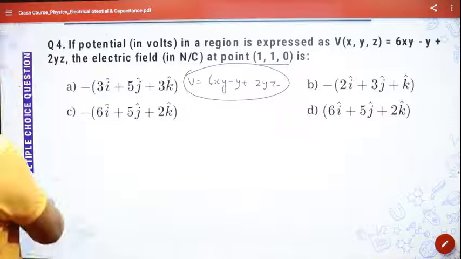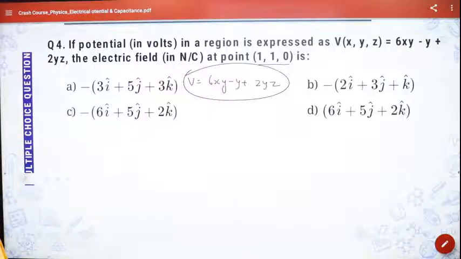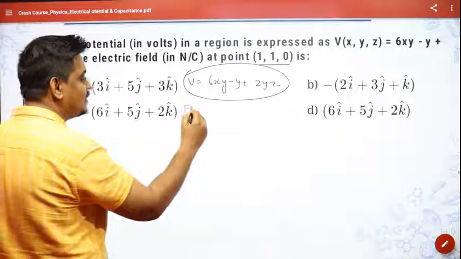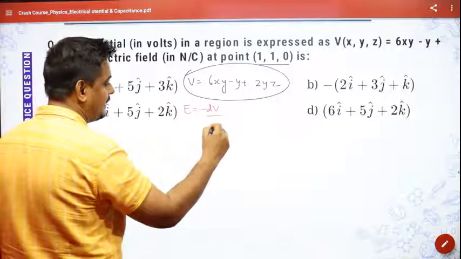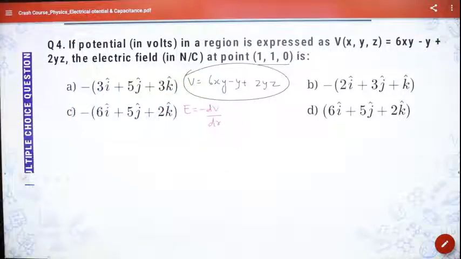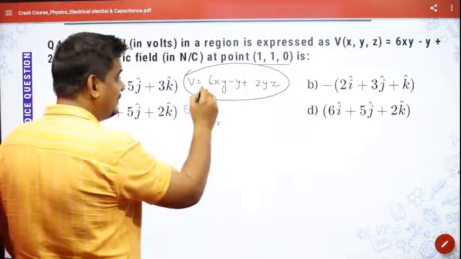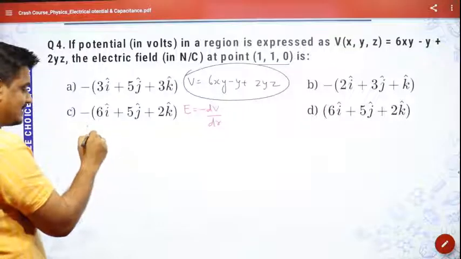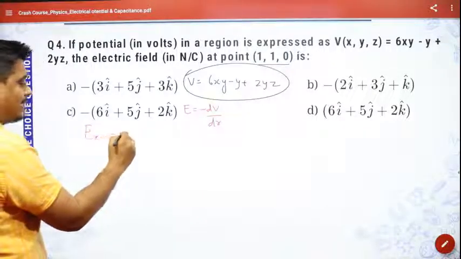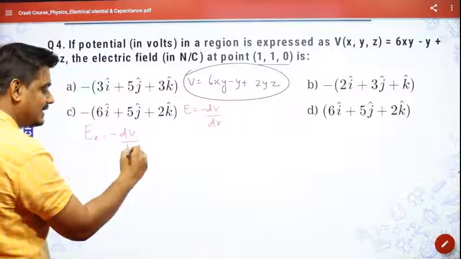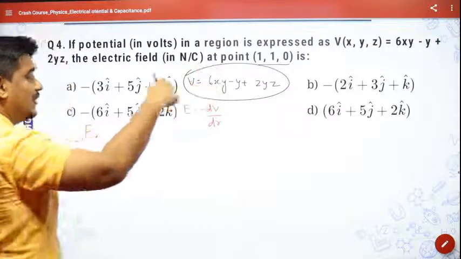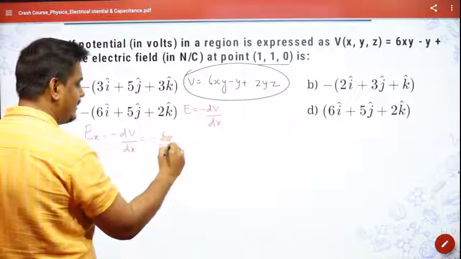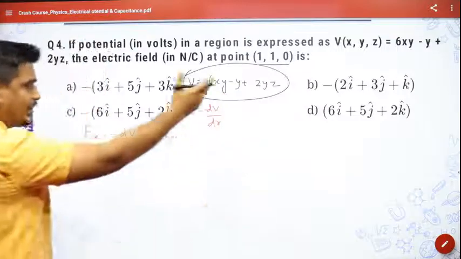Very good question again. It can be solved only if you know the concept of the relationship between V and E. I just told you that E is equal to minus dV by dr. We have three coordinates here, x, y, z. So first you must find the value of Ex. That will be equal to minus dV by dx. If I differentiate this function with respect to x, I get minus 6y and nothing else. The other two terms become 0 because there is no x in them.